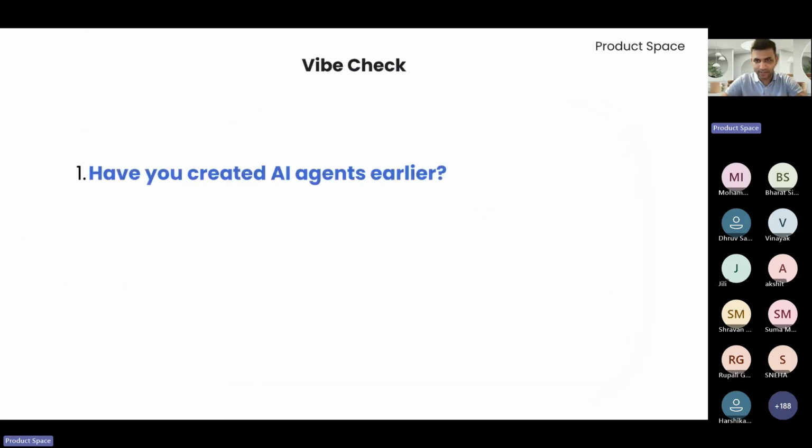So let's understand. You can revert in the chat. Just trying to understand, have you created AI agents earlier? You can basically mention yes or no in the chat.